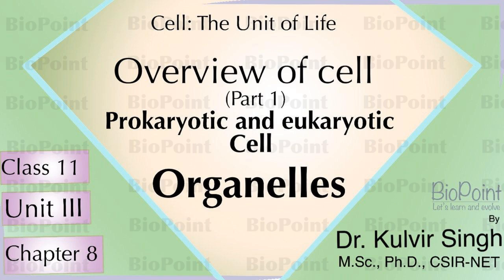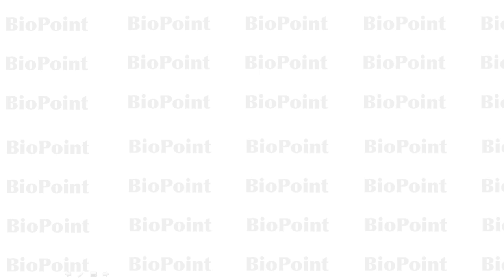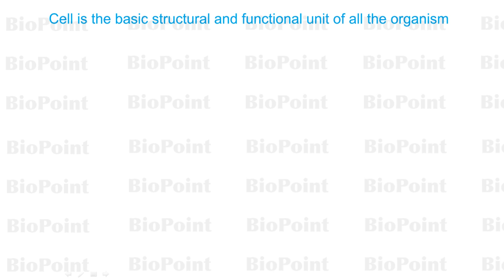In earlier videos, we have discussed what is cell and that cells are basic structural and functional units in all organisms.